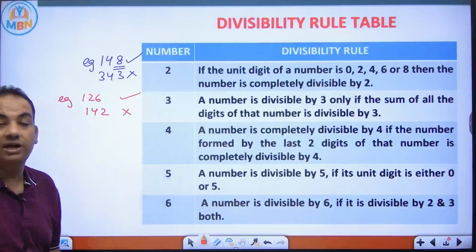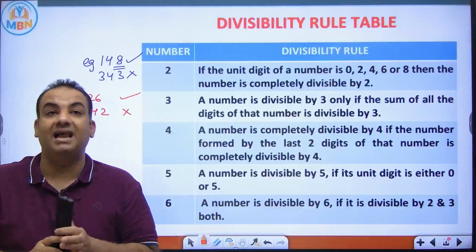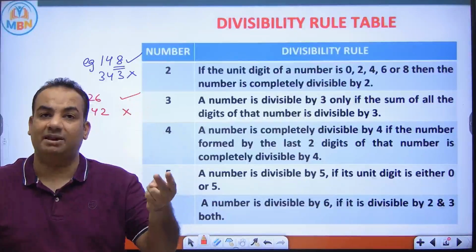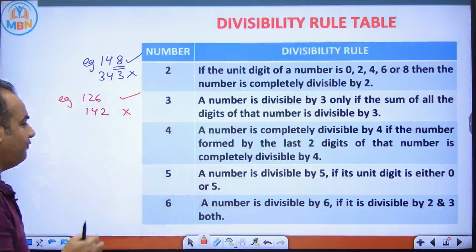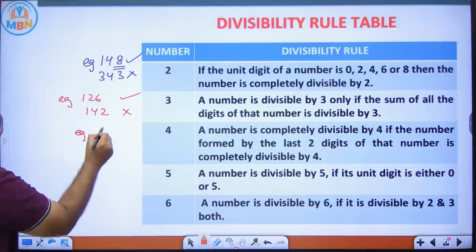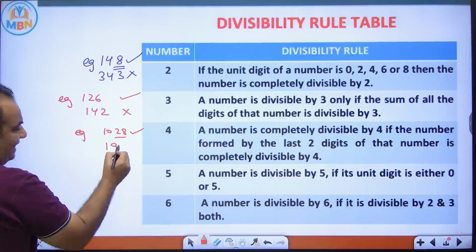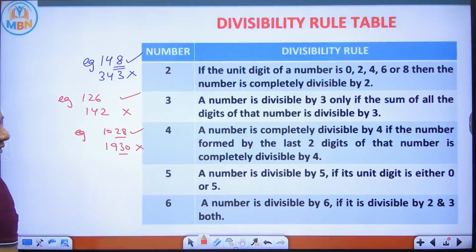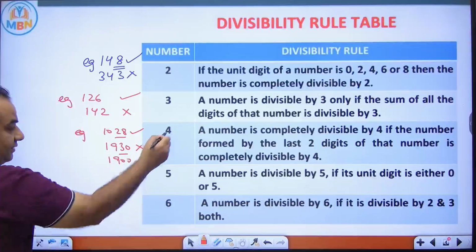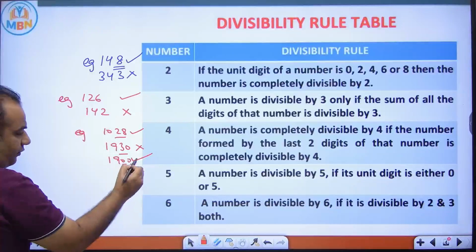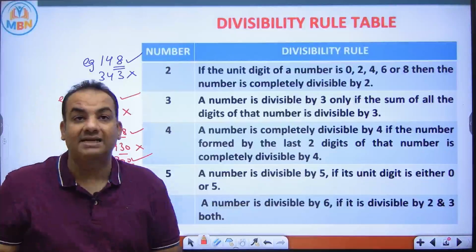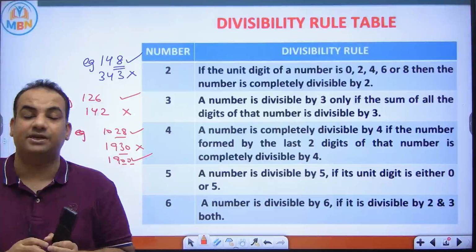Divisibility rule of 4 is if the number formed by last 2 digits is divisible by 4, then that number is divisible by 4. Example, if I say 1028, this is divisible by 4. But if I say 1930, it is not divisible by 4. But if I say 1900, this is divisible by 4 because number formed by last 2 digits is 0 and 0 is divisible by every number except 0.